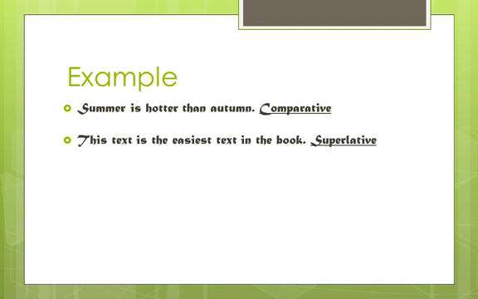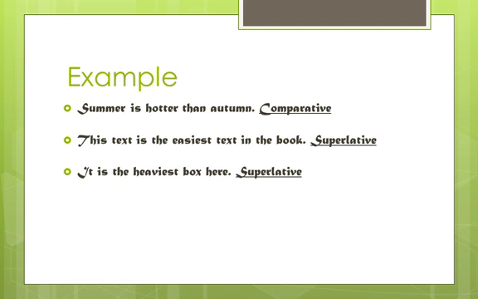Now the next one: this text is the easiest text in the book. Easy means adjective. Before easiest, before the adjective, what came? "The" came. So what type of sentence is that? It is superlative. Now see another example.